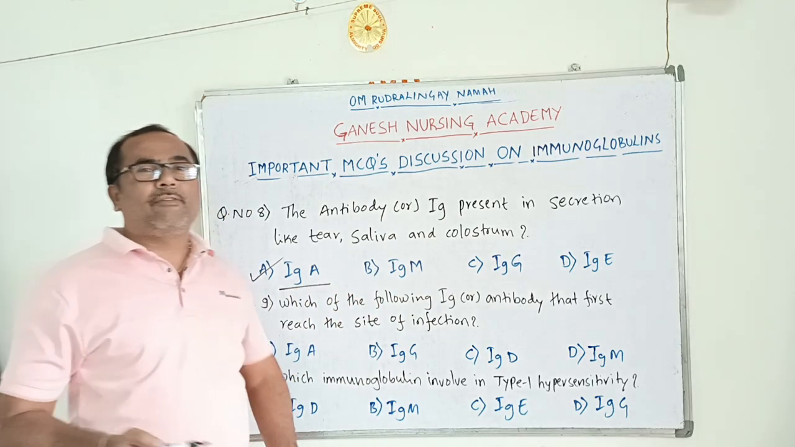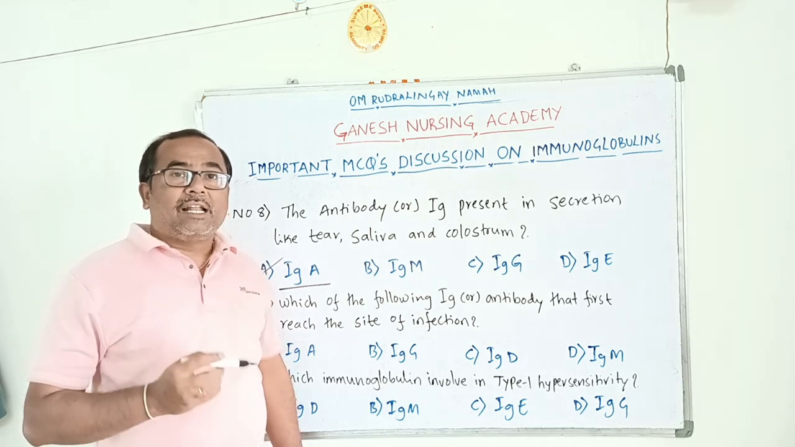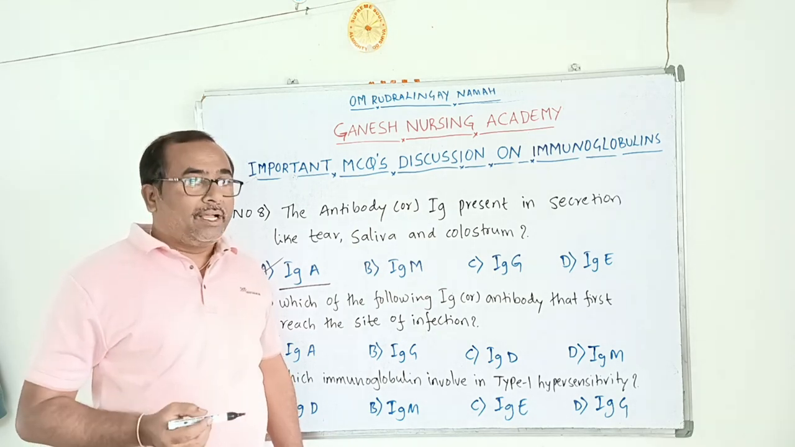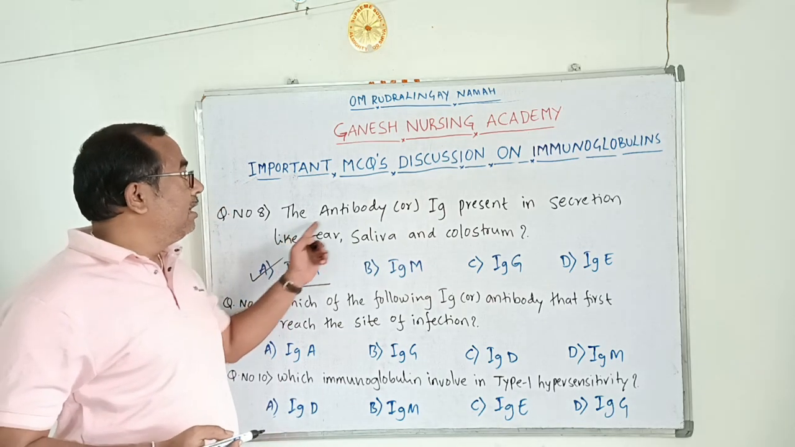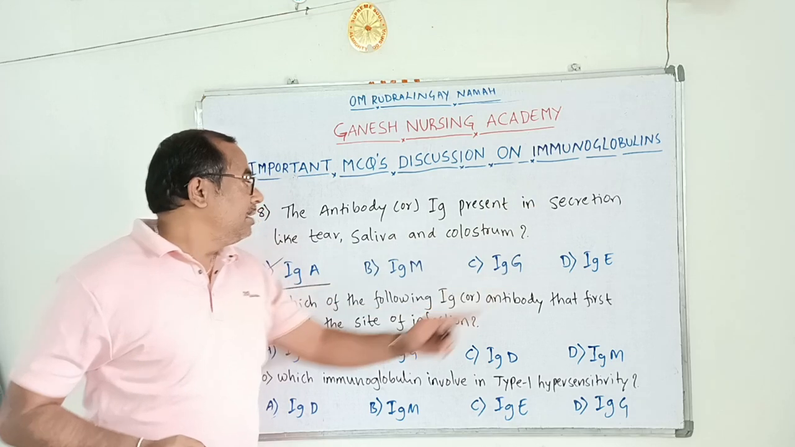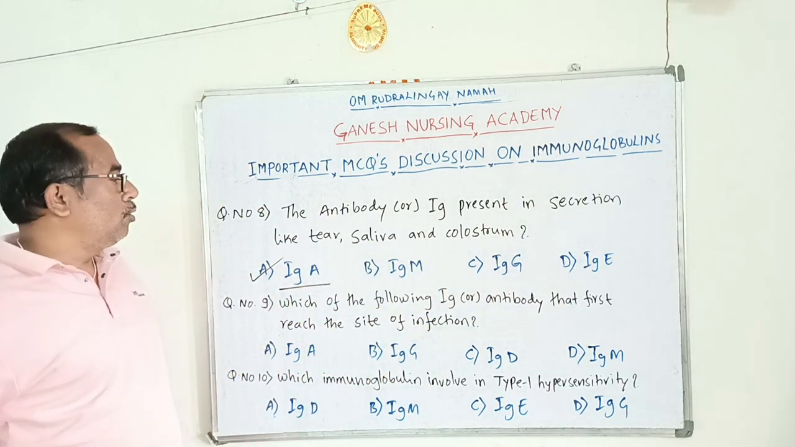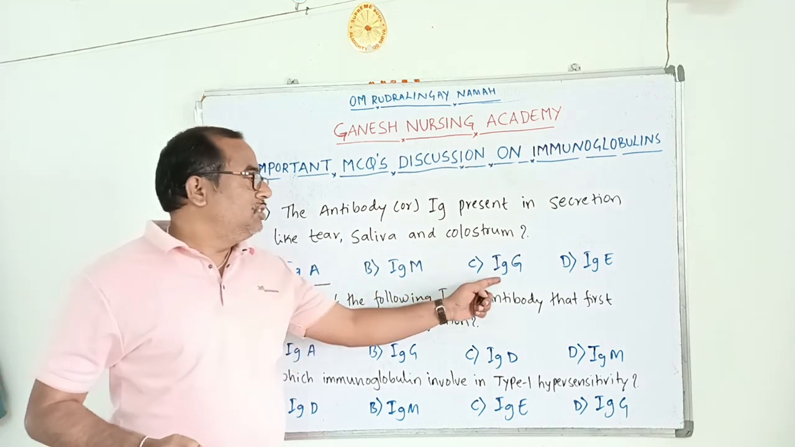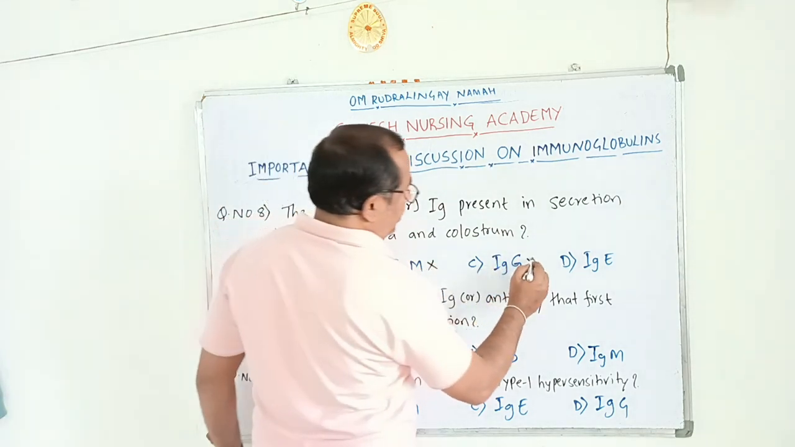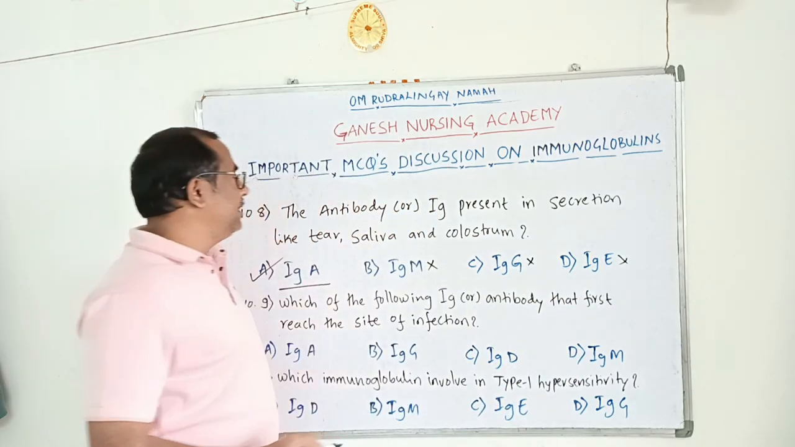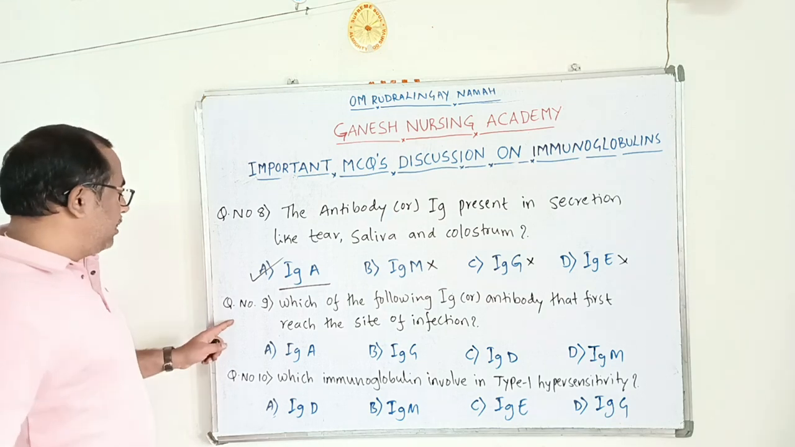They can make modified questions like which immunoglobulin can transfer from mother to newborn by the colostrum. It is IgA. Or they can ask which antibody is present in secretions like tear, saliva, or colostrum. It is IgA. IgM, IgG and IgD are the wrong options here. They are not present in tear, saliva and colostrum. Next, question number 9.